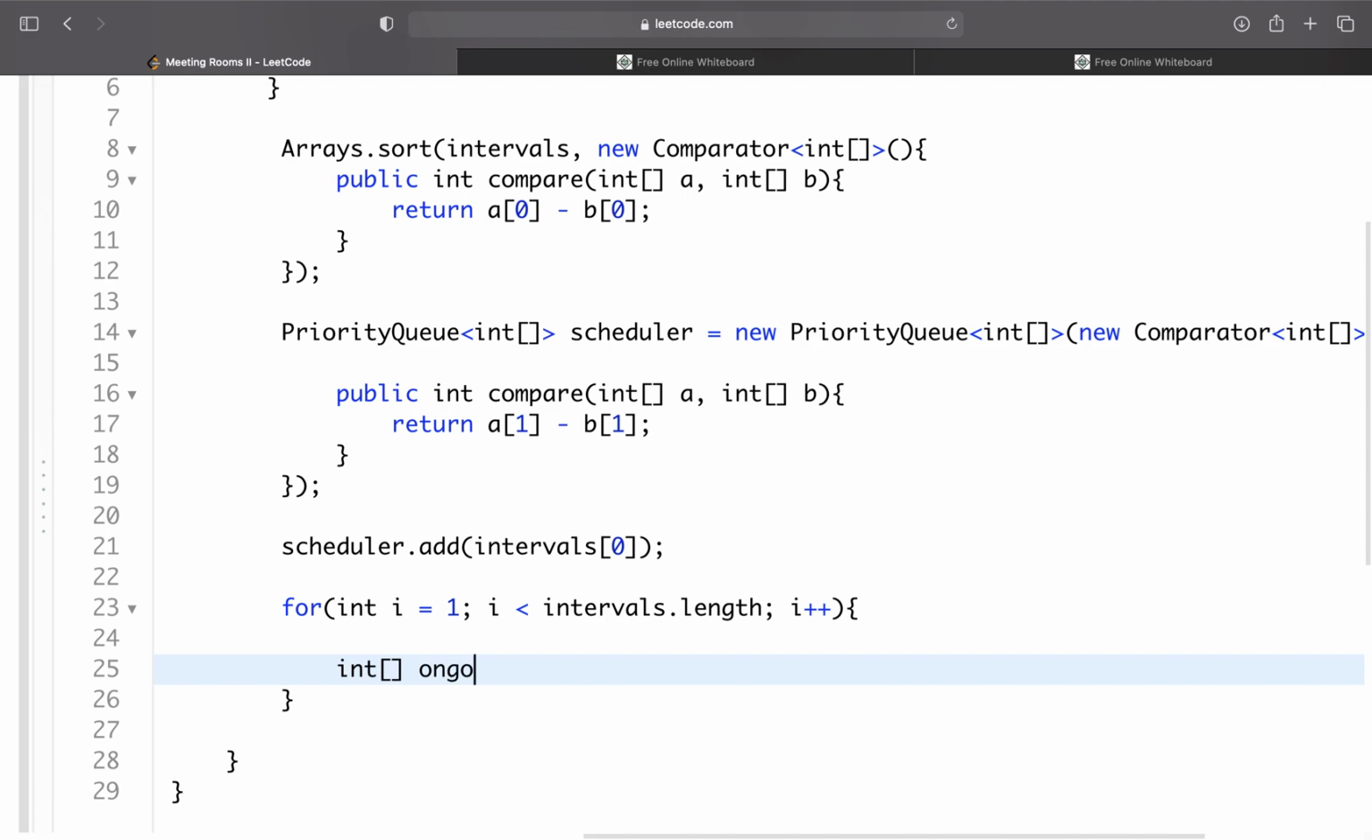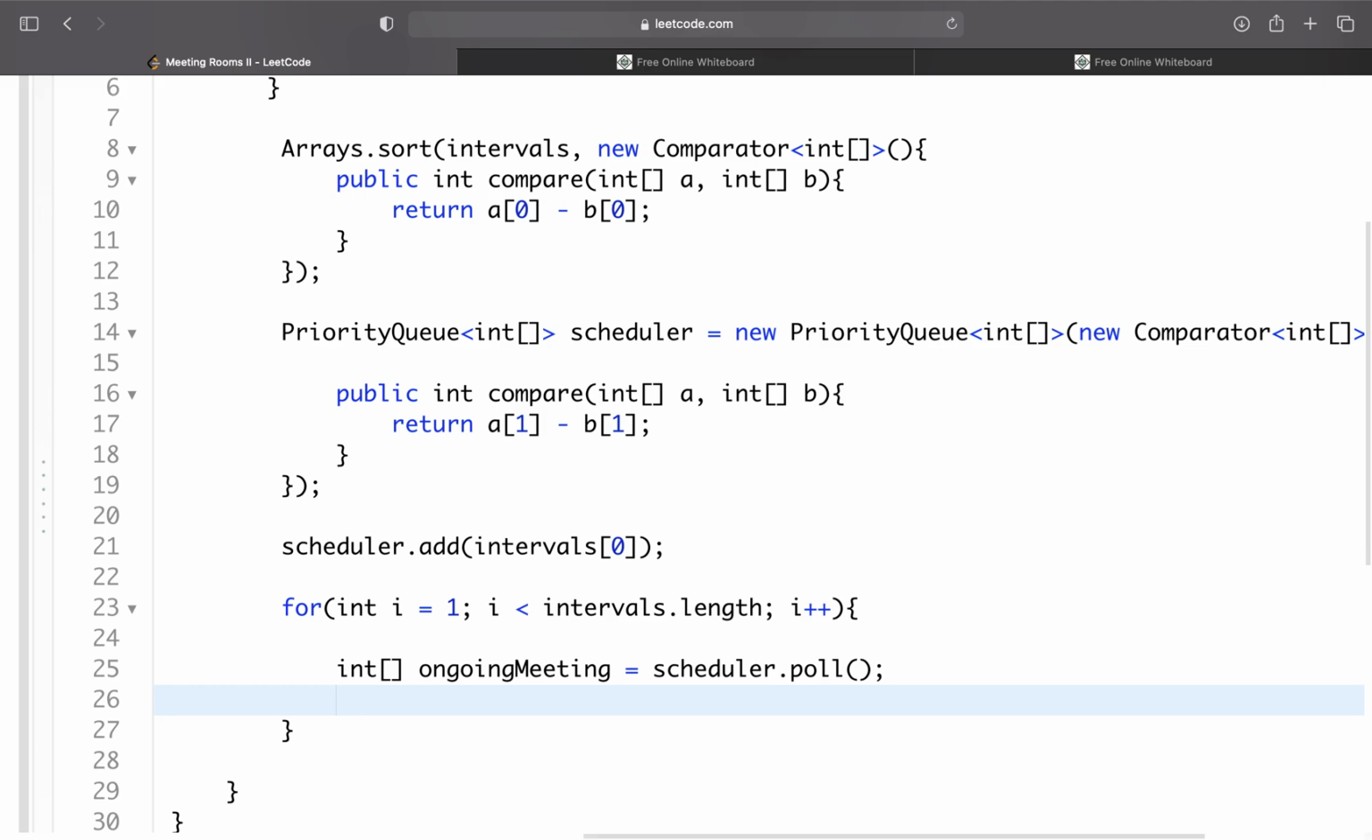So Bill's meeting. We're going to say ongoing meeting equals the value in our priority queue. So ongoing meeting equals our priority queue, or scheduler, dot pull. That will remove that value and return it to us. So that's the ongoing meeting that's going on right now.